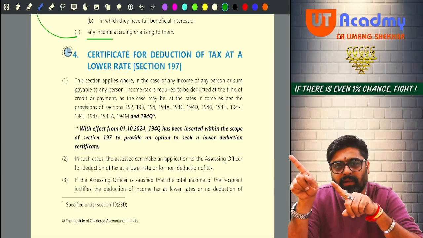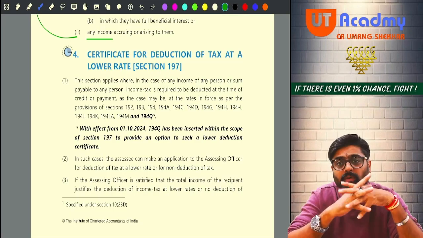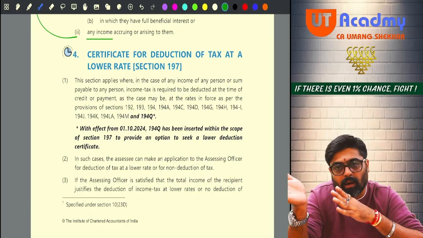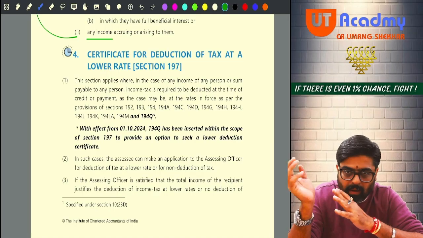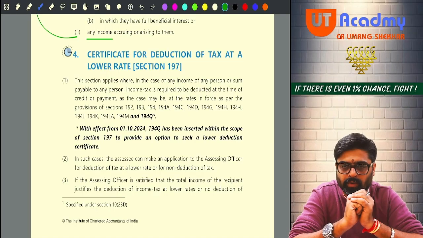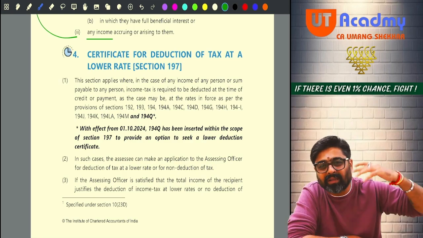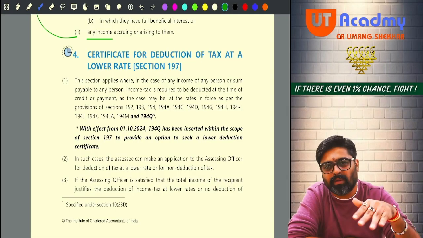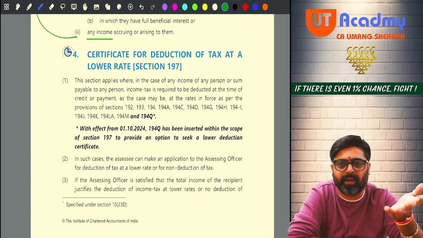Can you tell the payer not to deduct TDS or deduct at a lower rate? So payer will ask you, why are you saying this? You will say, see, payer, the amount which you are giving me is my income. So the amount which I am receiving from you as my income and my other incomes, if all the things are taken together, still this year my total income will be below my basic exemption limit and still I'll not be liable to pay any tax.